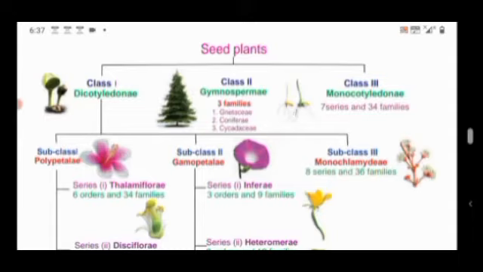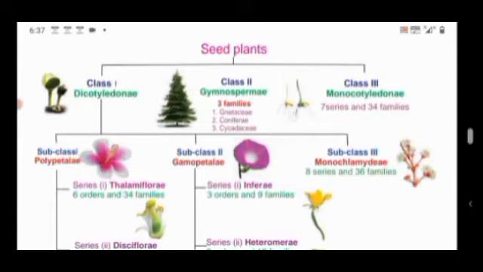The class 1 Dicotyledonae is again classified into 3 subclasses. They are Polypetalae, Gamopetalae and Monochlamydeae. The dicotyledonous plant contains 2 cotyledons in its seeds.